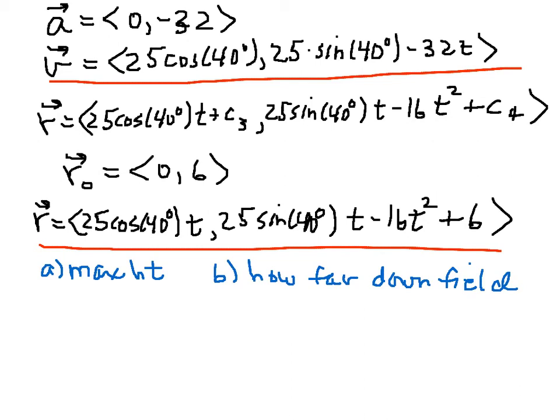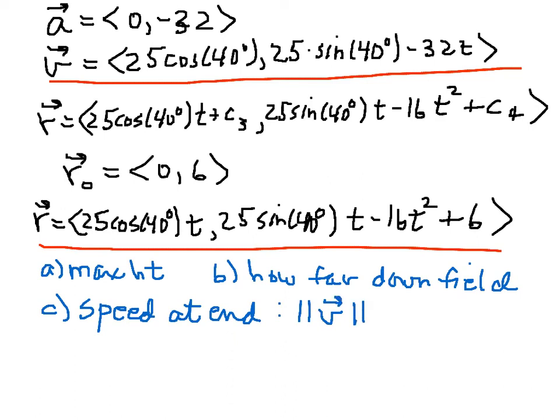How about asking the question, how far downfield does it go? Well, in that case, we're going to simply take the position vector and set the y component of it equal to 0, and that gives us the time at which it hits, and just take that time and plug it into the x component, and that'll tell us how far downfield it went. If the question is how fast is it going when it strikes the ground, well, we already found when it strikes the ground, so all we need to do is figure out the magnitude of the velocity vector at that time.